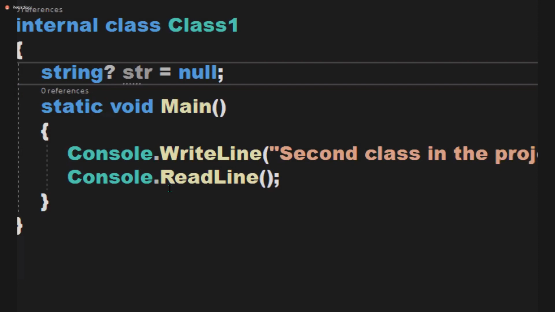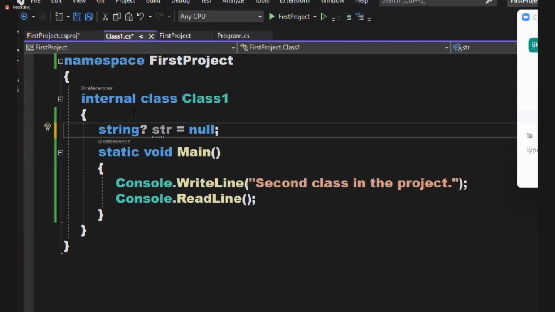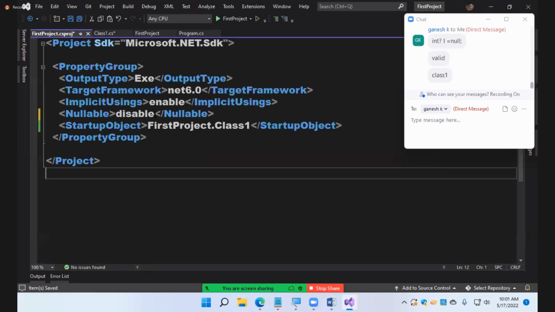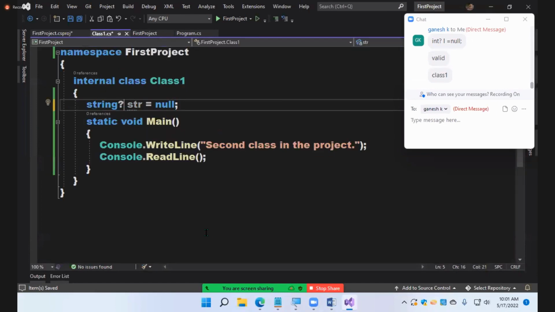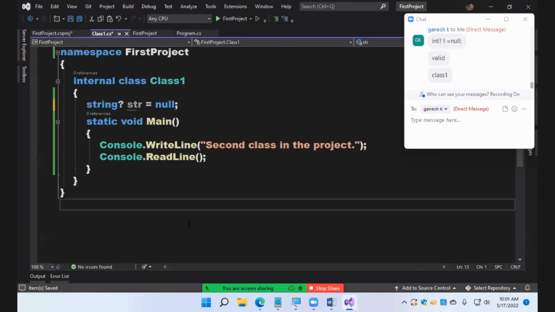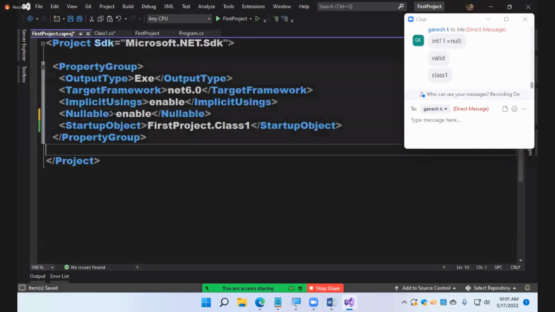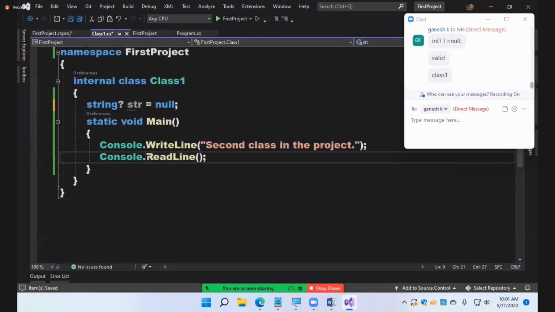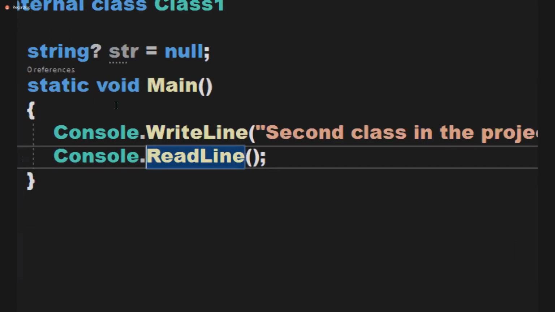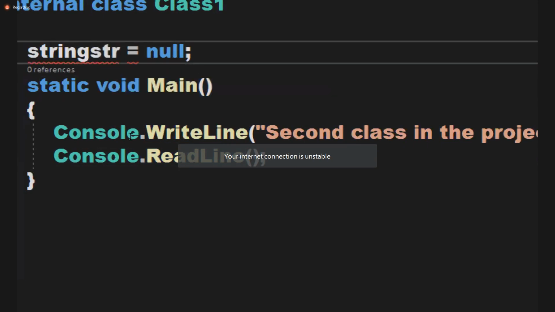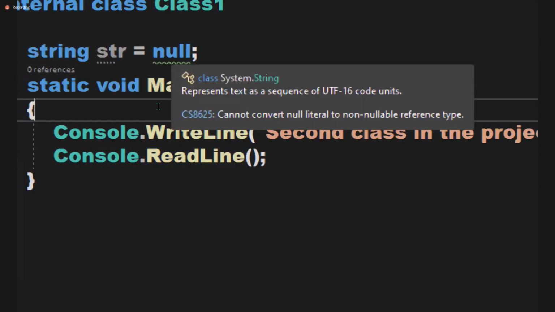Now you have two options: nullable and non-nullable. But if you come here and enable this, an error won't come, guys. What you get is only warnings. Even if I remove this, by default it is enabled. With enable, reference types are also non-nullable. If you want them to be nullable, you are required to use a question mark. If you remove the question mark, again, that's a warning.